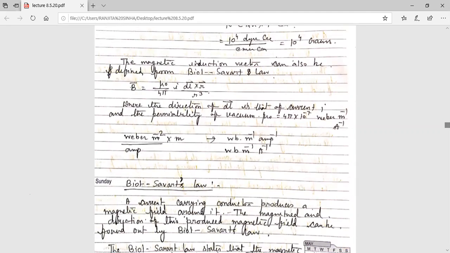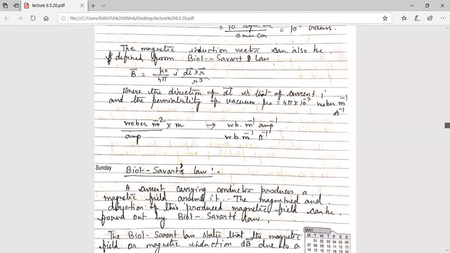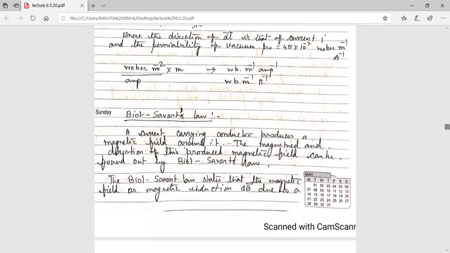This is the Biot-Savart law I am discussing. What is Biot-Savart law? We know that if a current passes through a conductor, it produces a magnetic field around it.